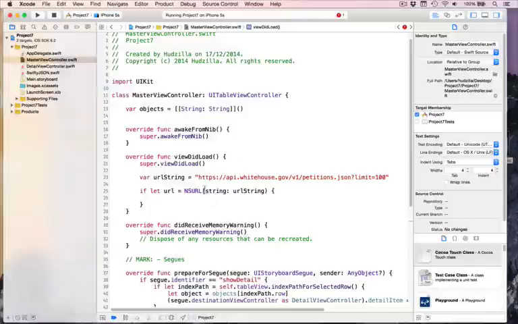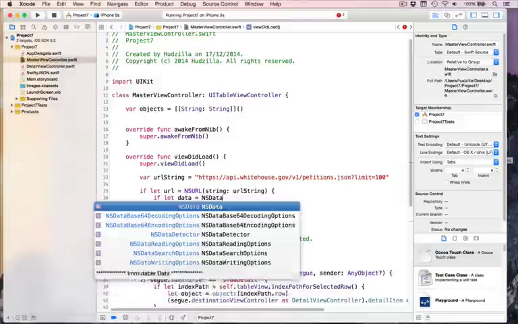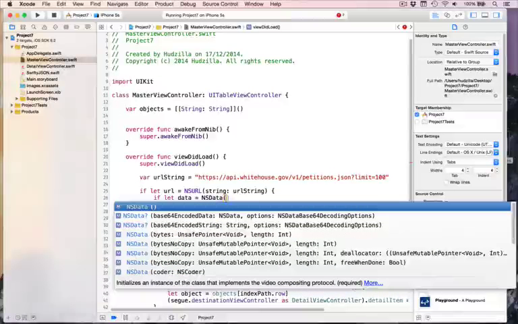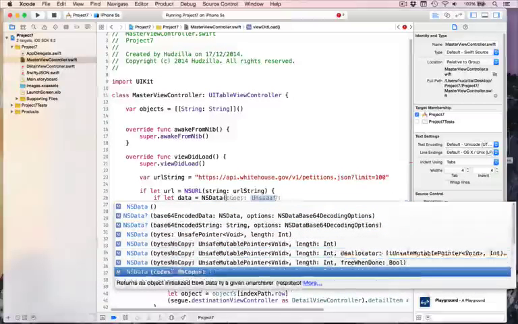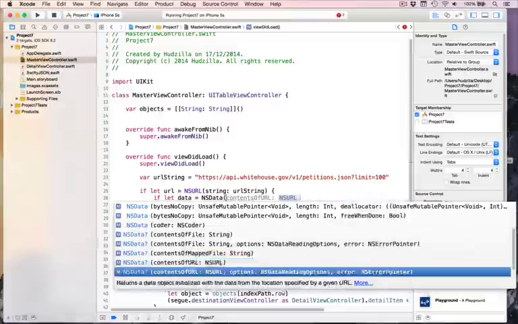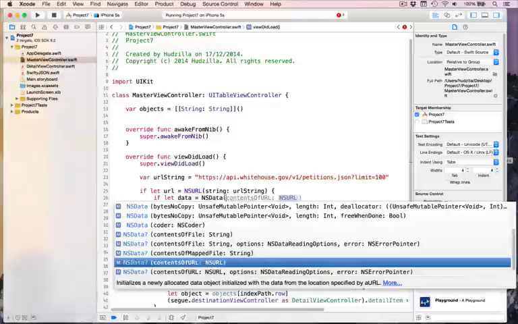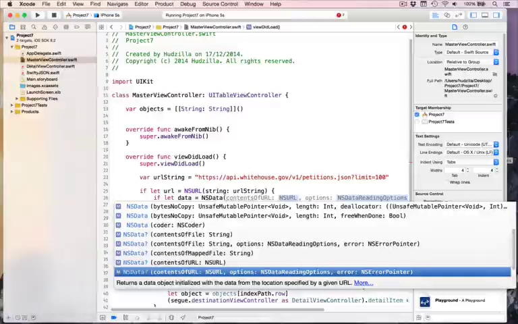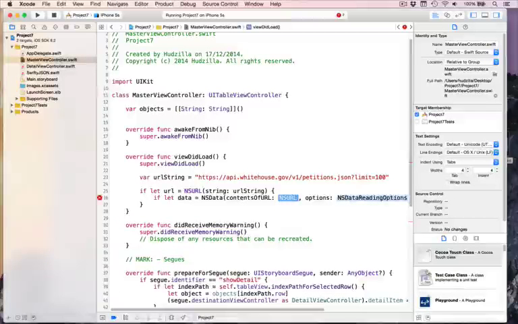Anything NSURL can point to, NSData can download, which is fantastic. And we can then parse that data and get information out. So we're going to say if let data, again optionally unwrapping it, keeping it real safe, equals NSData, and the options are base64 encoded, bytes no copy, contents of file, contents of URL. Fantastic. Contents of URL with options and error. If you want to, you can choose. I'll choose that one. The URL is just url because that's the one that's been unwrapped from our string.